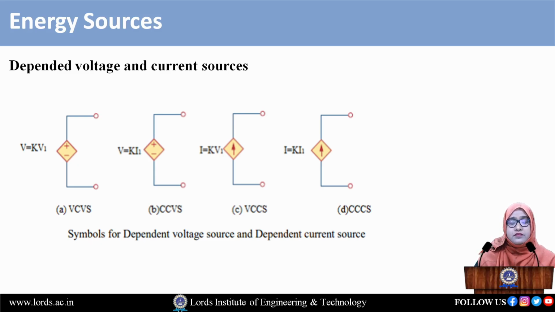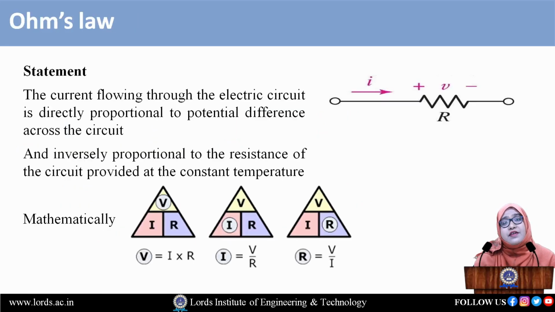Next we have Ohm's law. It's a very important relation. Entirely electrical engineering depends upon this relation. What is the statement of Ohm's law? The current flowing through an electric circuit is directly proportional to the potential difference of the given circuit and inversely proportional to the resistance of the circuit, provided the temperature is constant. This is the statement of Ohm's law.